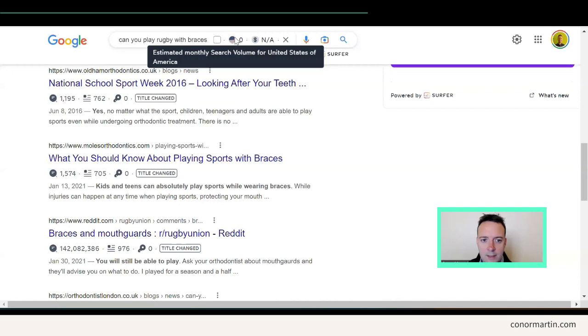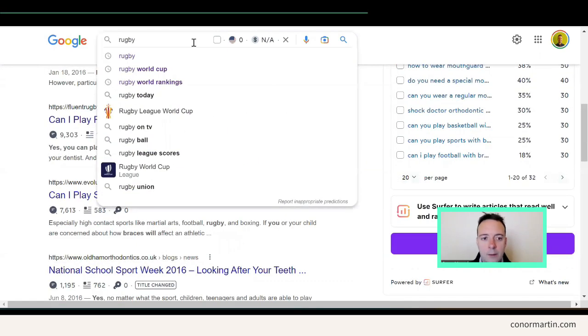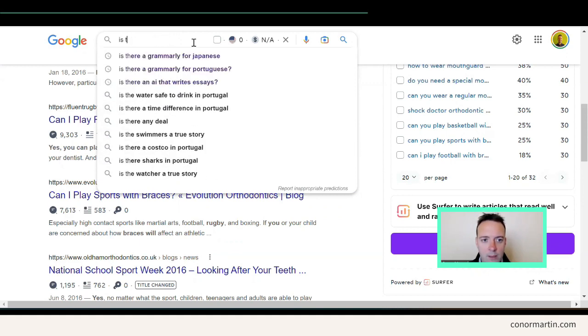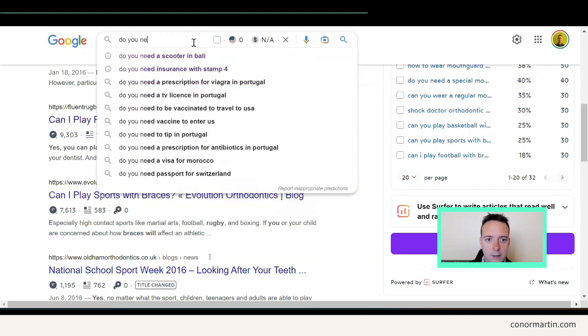This up here is the search volume. I don't really pay attention to this. If it comes up in Google, then I know it's going to be a good topic. Okay, and another question you could do is "rugby", okay, "is Ireland in rugby?" Here we have "is boots rugby". Okay, it doesn't make a lot of sense, but you have to try to figure out what it is that people are asking. Let's say, "do you need"